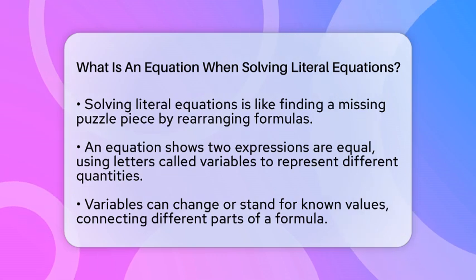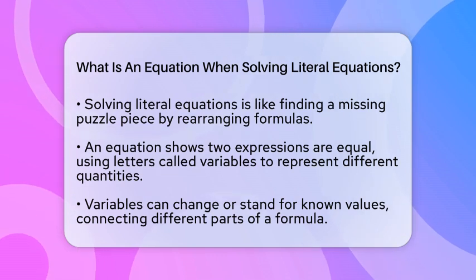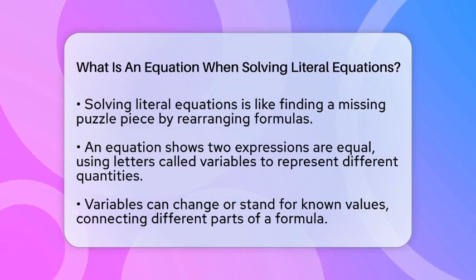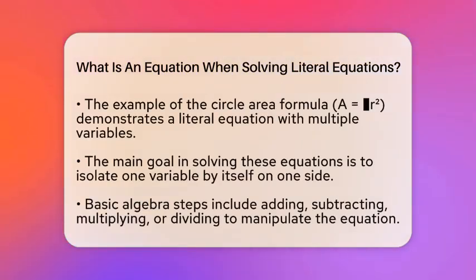For example, think of the formula for the area of a circle, which is written as A equals pi times r squared. Here, A is the area, pi is a constant, and r is the radius. This is a literal equation because it has multiple variables.